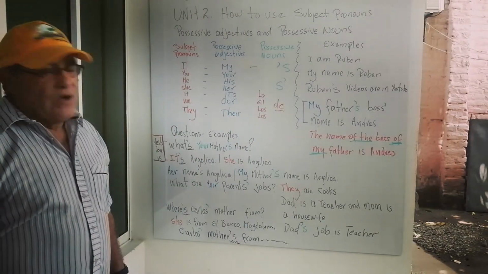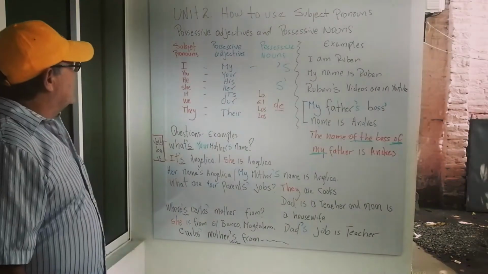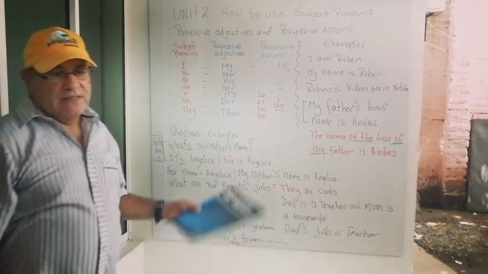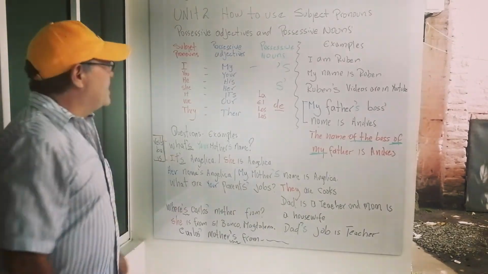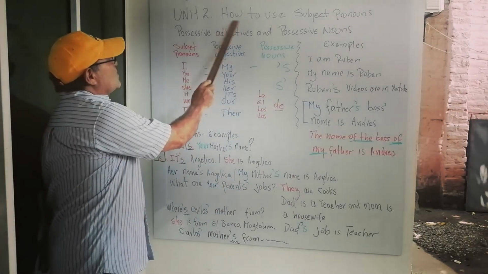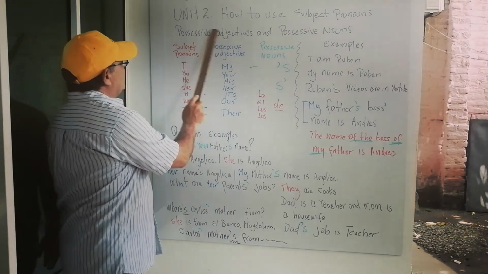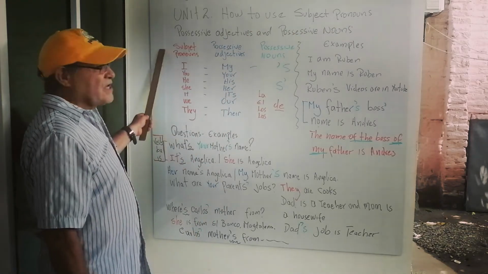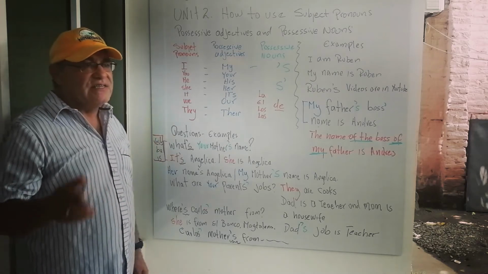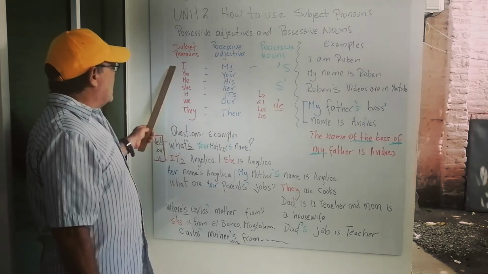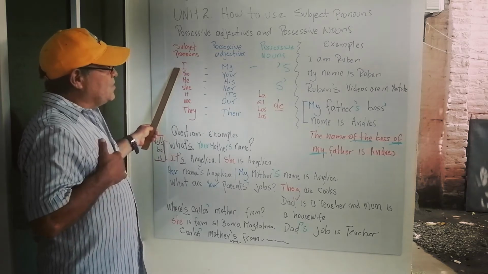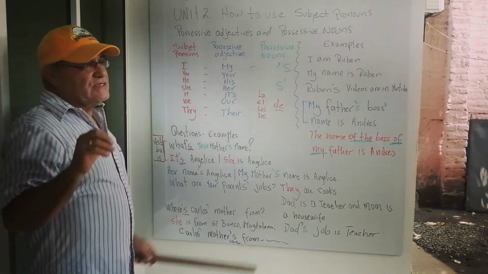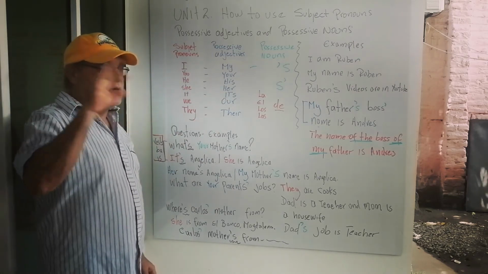Well, good morning, and this is unit number 2 of the Top Notch book. This is to help my students of first semester, and the first class is how to use subject pronouns, possessive adjectives, and possessive nouns. Well, we have to understand that we have subject pronouns that are the ones that usually begin the sentence, and they are I am Ruben Munoz. You are my student, or you are my students. It can be used for singular or for plural.